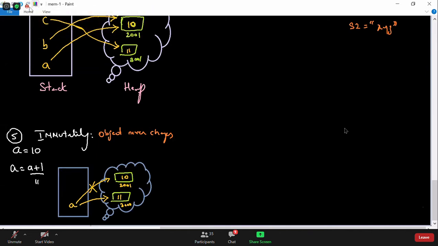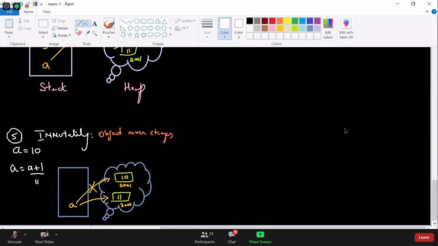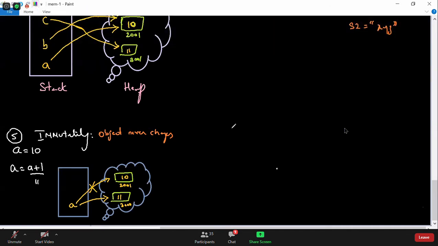Now let us talk about what is meant by mutable and what is meant by immutable. We already talked about what is immutable. So let me compare immutable objects versus mutable objects. In Python, we have both categories of object, guys: immutable objects as well as mutable objects.